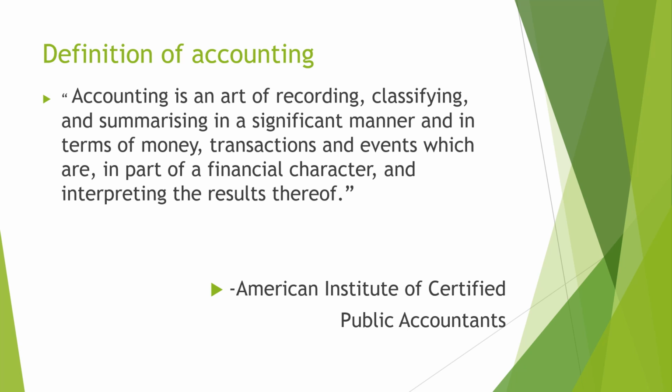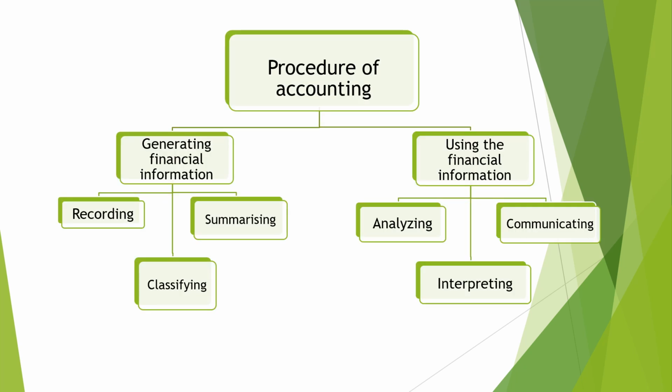Okay, let's move on to the procedures of accounting. The accounting process can be broadly classified into two parts. First one is generating the financial information and second one is using the financial information. The first stage is generating the financial information. The end result of an accounting process is the financial statements, like balance sheet, profit and loss, and cash flow statement. It will be different for different entities, and the basic ones are balance sheet and profit and loss.